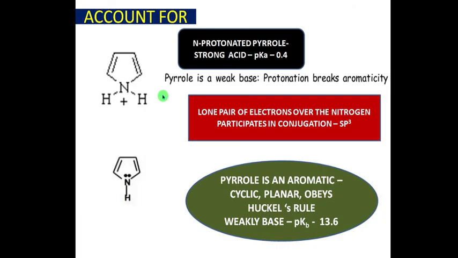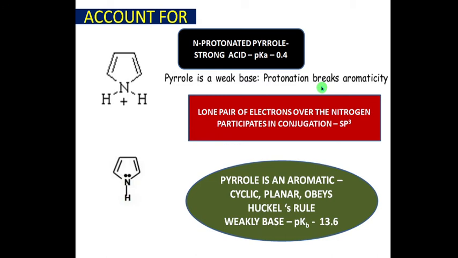Now we will see another example using pyrrole. In most competitive examinations, the questions may ask like this: compare the aromaticity of pyrrole and its protonated pyrrole. Pyrrole is a weak base, we know, and the pKb value is 13.6. Upon protonation, the N-protonated pyrrole forms a strong acid, pKa value is 0.4. And what happens here is that upon protonation, the aromaticity is broken.